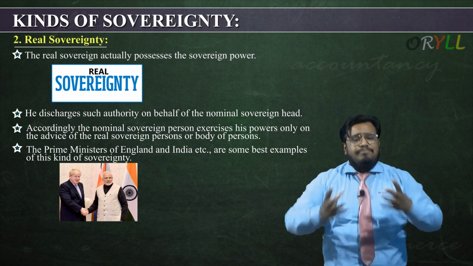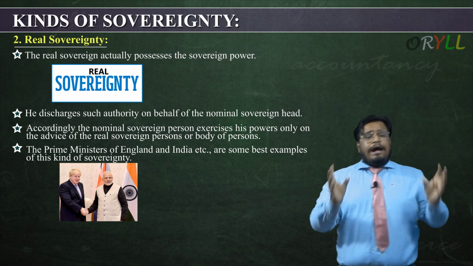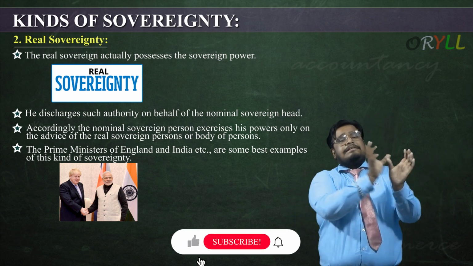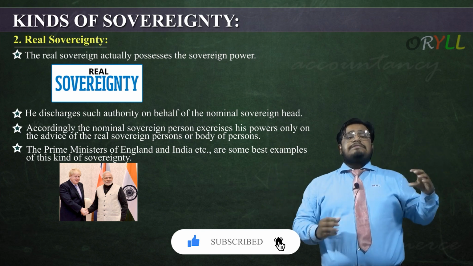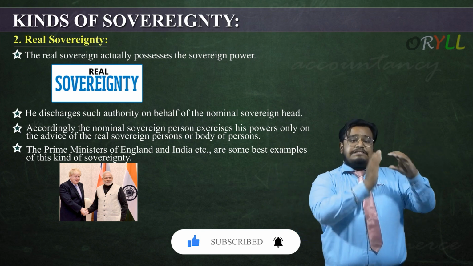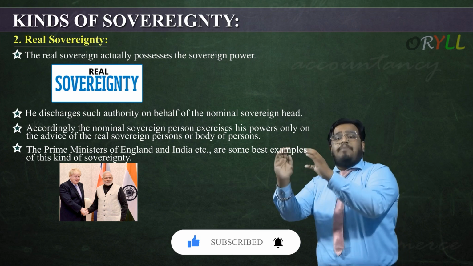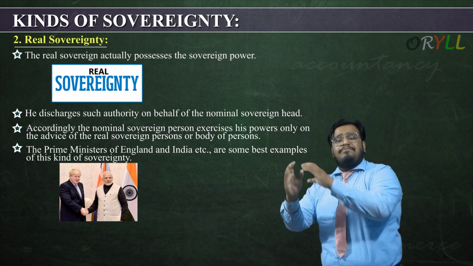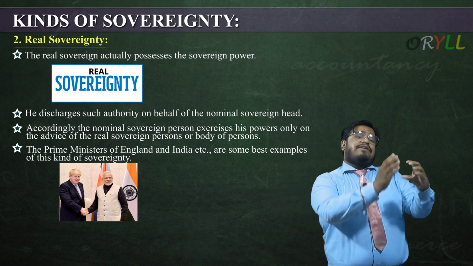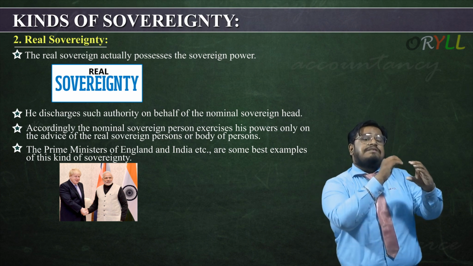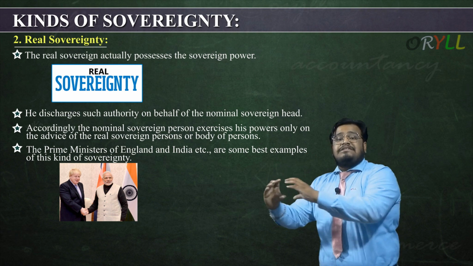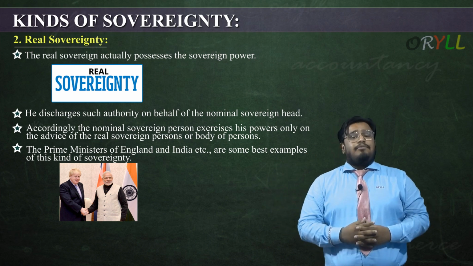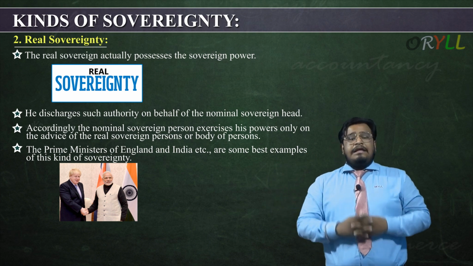In simple words, if you want to understand, nominal means there is a name that is attached. The real power is given to his subordinate. That means the Queen of England is a nominal sovereign which gives the real power, the real sovereignty, to the Prime Minister of England. President of India is a nominal sovereign which gives the powers of its application to the Prime Minister of India, that is Narendra Modi. So this is about real sovereignty.